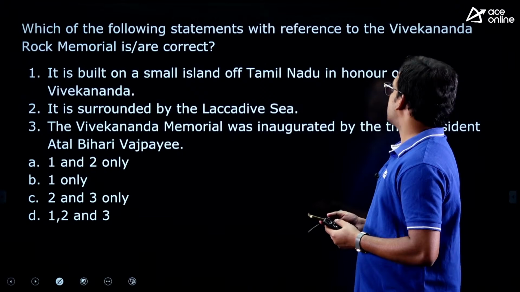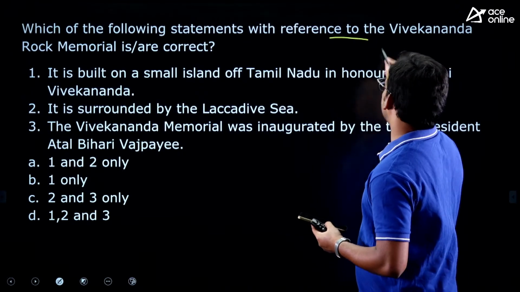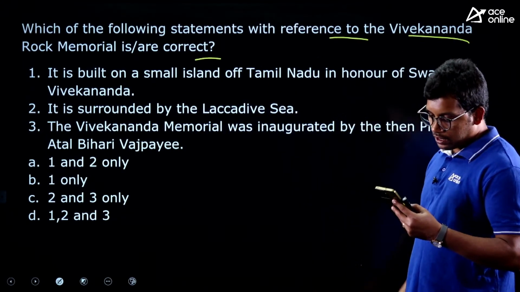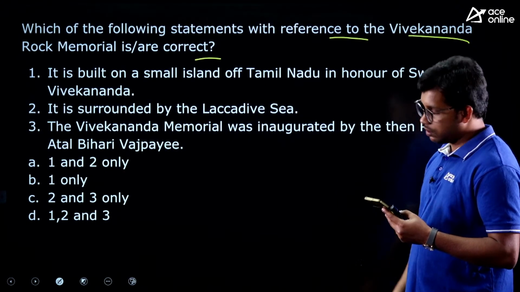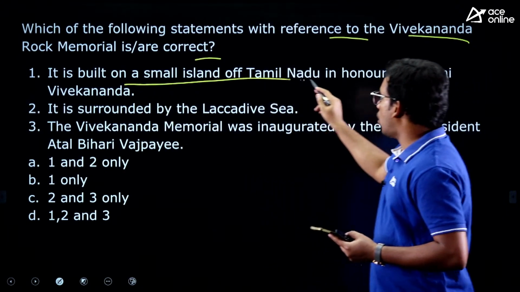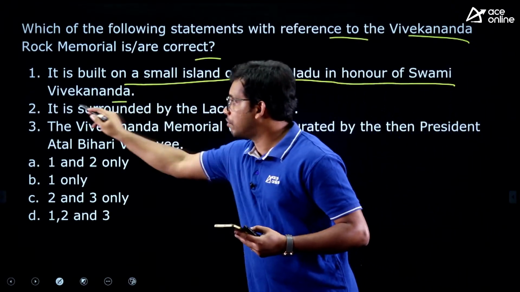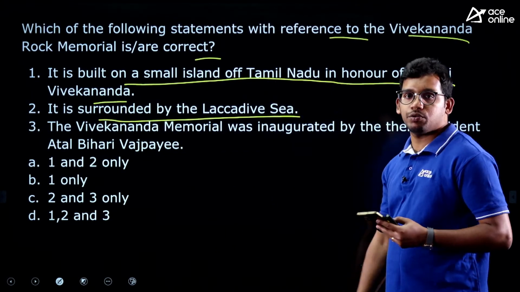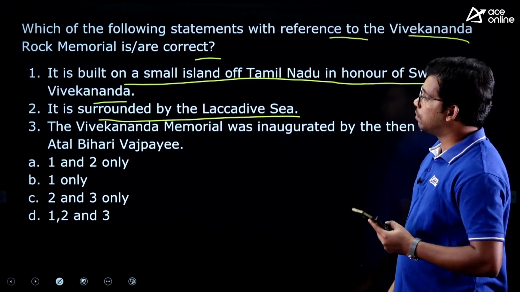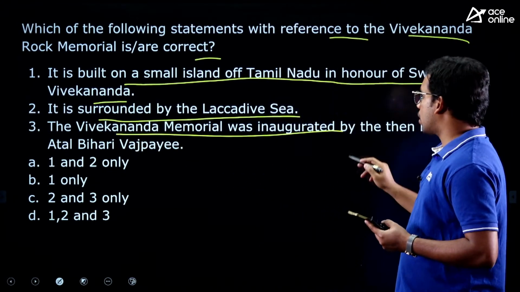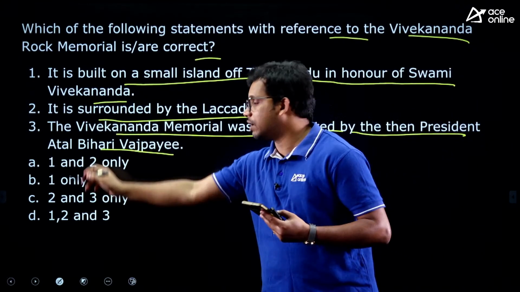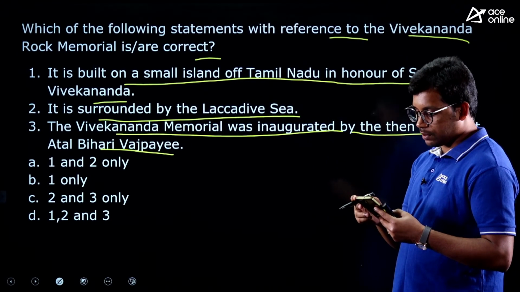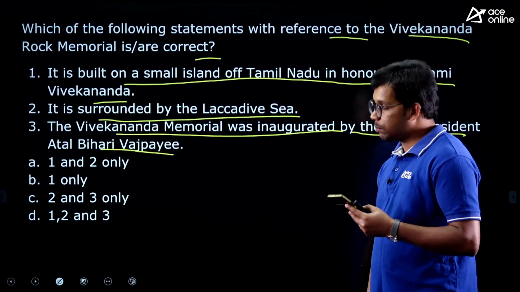Fine. Next question. Which of the following statements with reference to Vivekananda Rock Memorial is correct? About the Vivekananda Rock Memorial, they have asked the question. First statement: it is built on a small island of Tamil Nadu in honor of Swami Vivekananda. Second statement: it is surrounded by the Lakkadive Sea. Third statement: the Vivekananda Rock Memorial was inaugurated by President Atal Bihari Vajpayee. Yes, Indula, for the past question it is correct. Now tell me the fourth question answer.